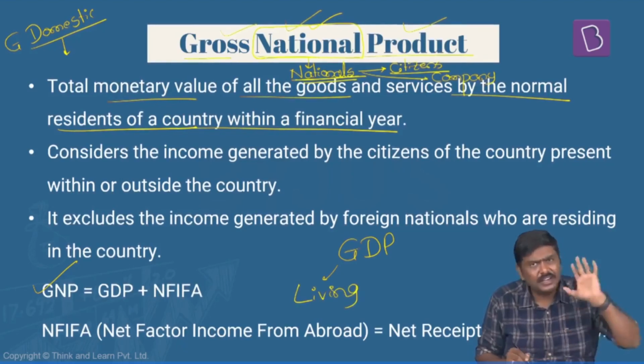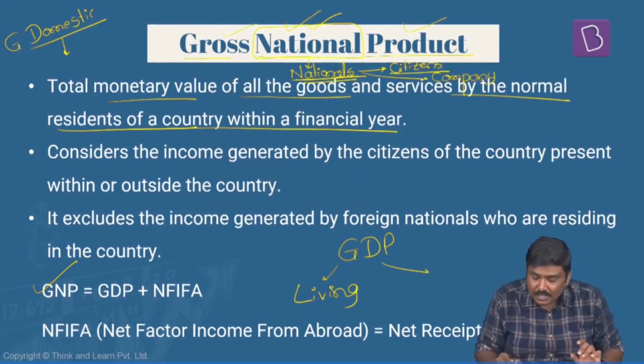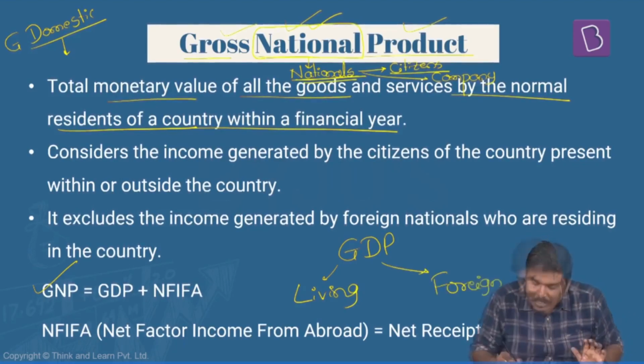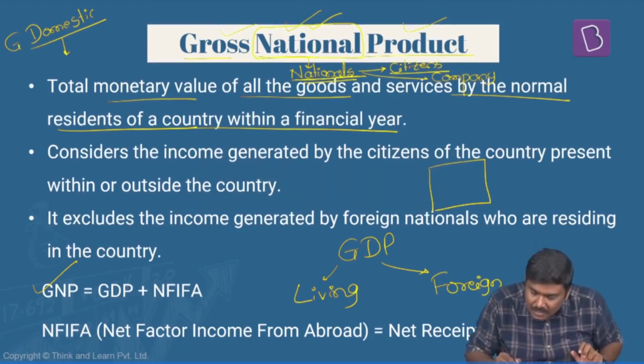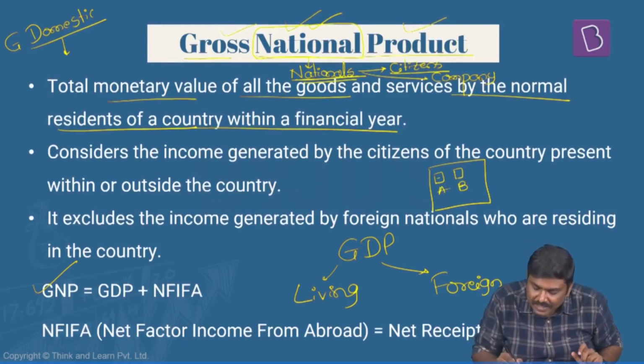Indian nationals who are living in India, and it also considers the production done by foreign nationals. Imagine this is India. I know this is not India, but imagine this is India. Here are two individuals, A and B. Imagine A is an Indian national.